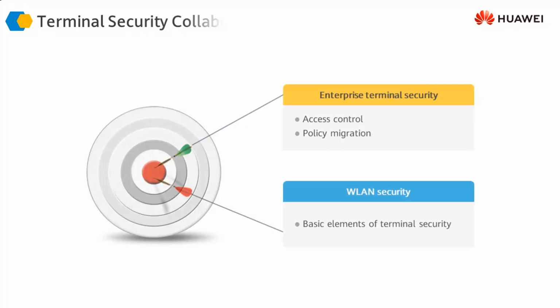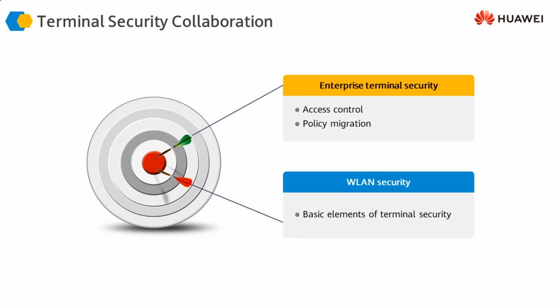To have a secure environment, we need a comprehensive enterprise terminal security implementation, and a wireless LAN security implementation within our organization. Only if we can manage both these aspects of terminal security will we be able to provide comprehensive security to our IT assets, and thus to the business that our organization is running.